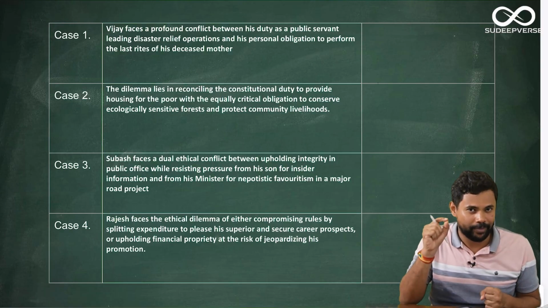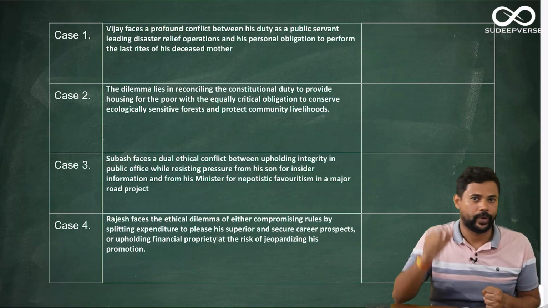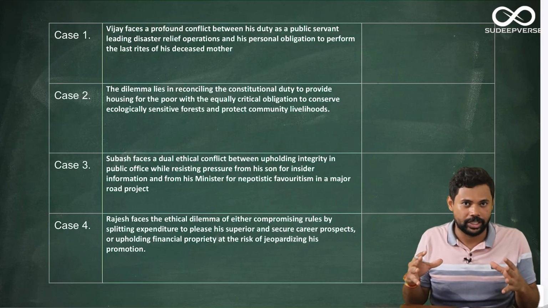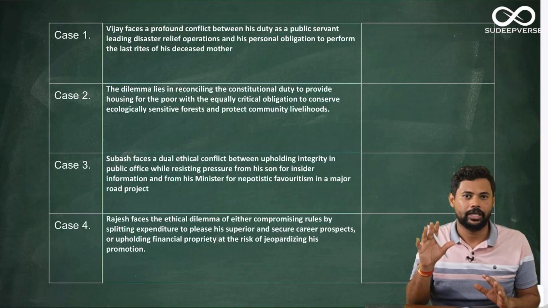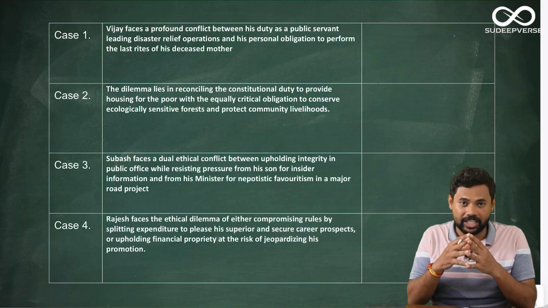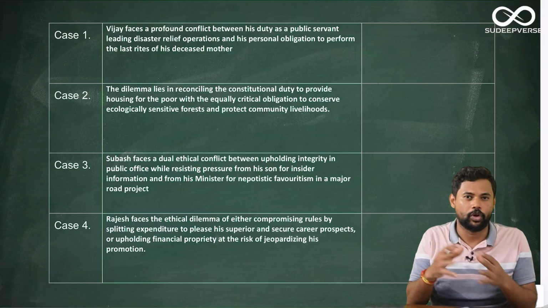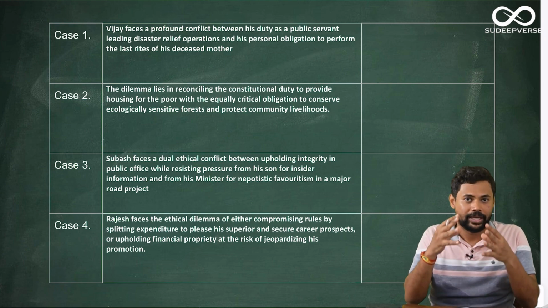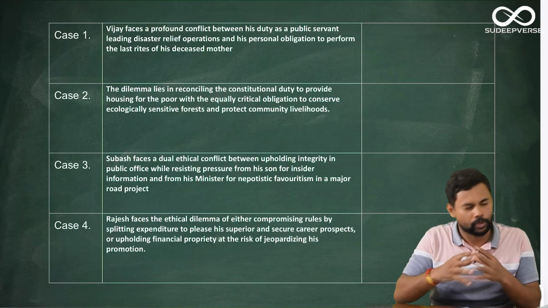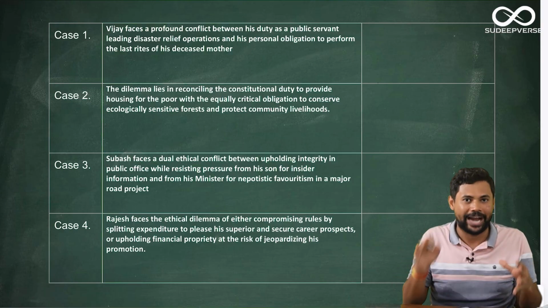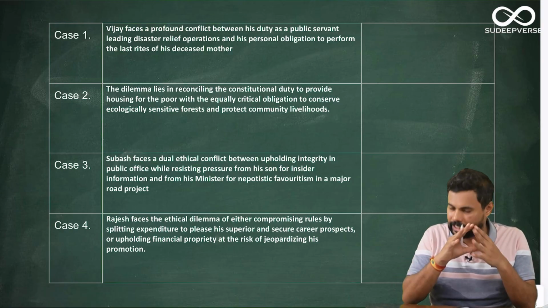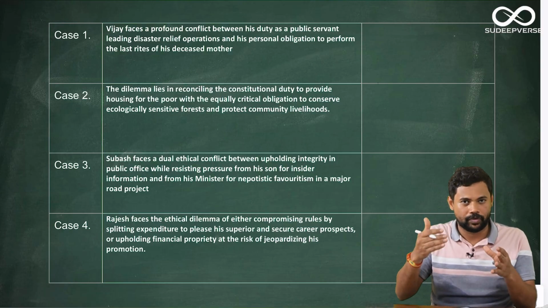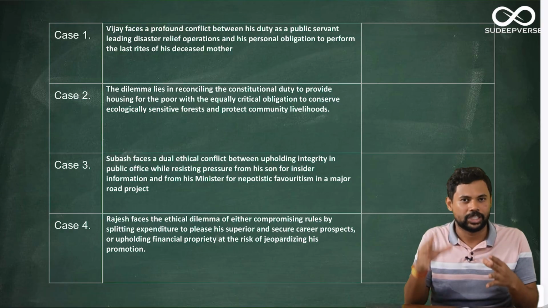Now these are some of my takeaways from the ethics case studies of the 2025 mains ethics paper. The first is, overall, the case studies were on the easier side. Why I say easier side is, there was nothing confusing about the case studies. It always follows the same pattern of creating an ethical dilemma and asking you to solve it by telling you which is the best option to choose. So all the 6 case studies followed the same pattern. Few people say MGNREGA was a little tricky. It is not. It is completely straightforward. It is just that the way they have written it is a little different. Just because they have created points, it is not difficult. Overall the case studies were on the easier side.